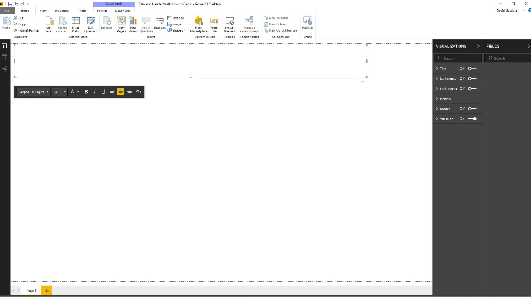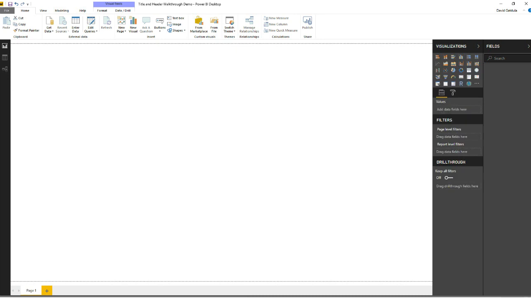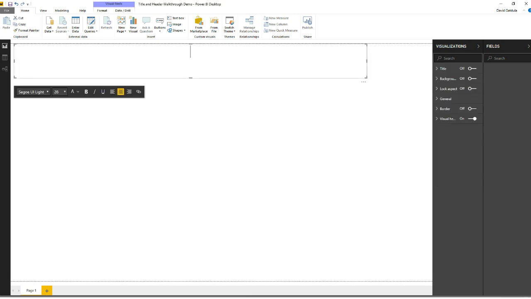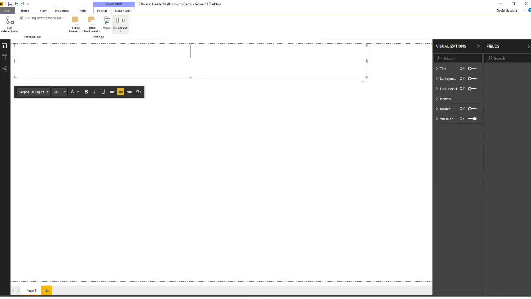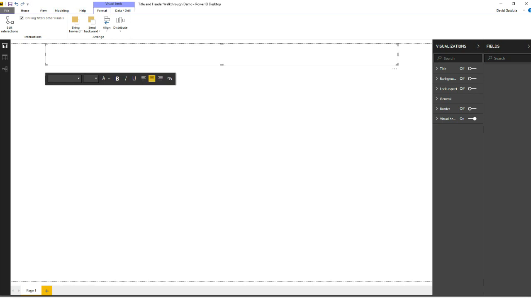And I center it, and I utilize some of the features in Power BI. Here in the format page, you can align it to the center, and that gives you a perfectly centered box to work in. And we can call this, I don't know, our first slide.